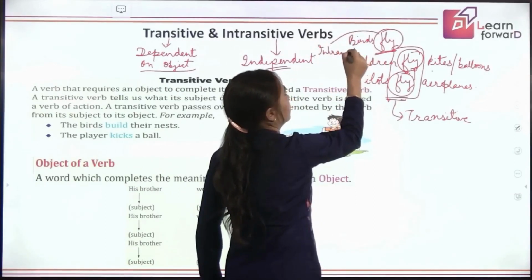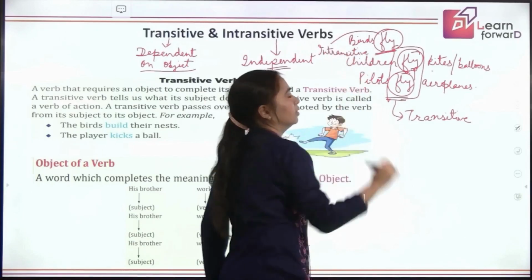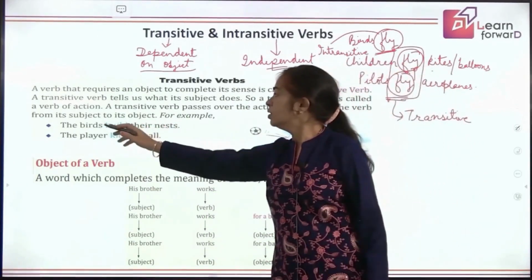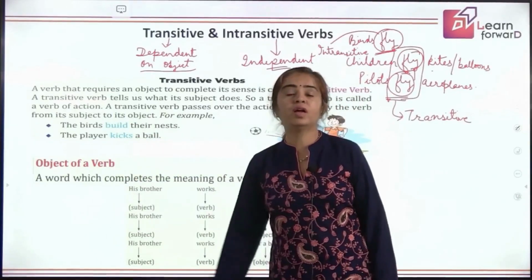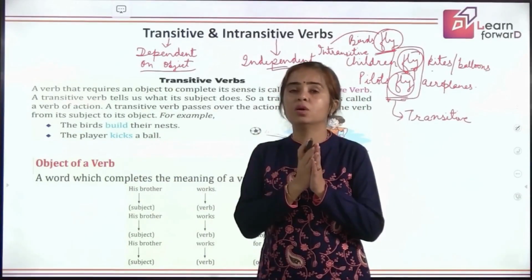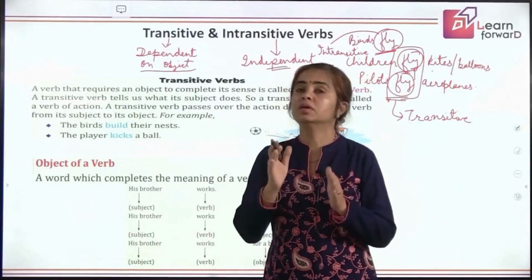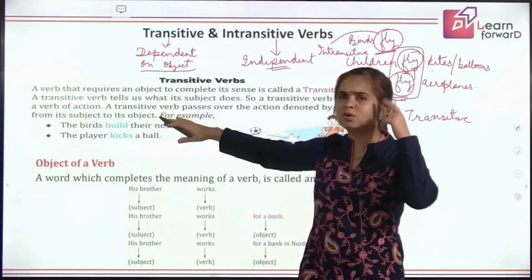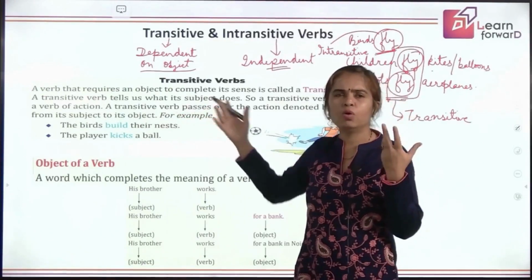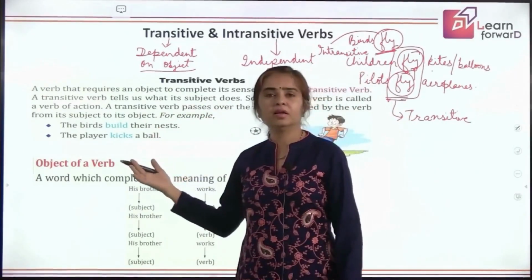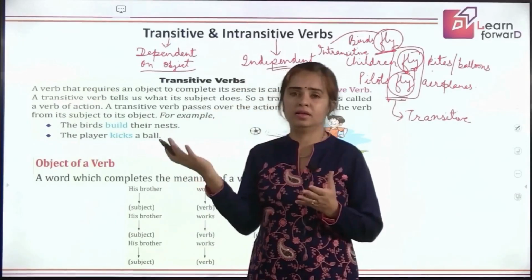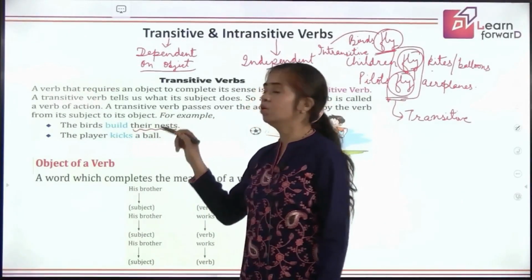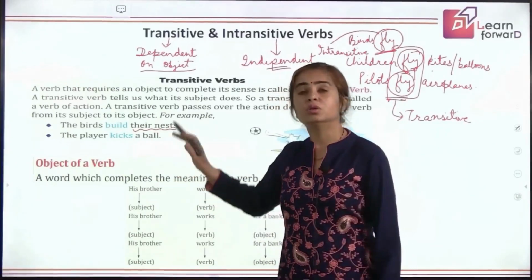I hope the difference is clear to you, right? So let's read some examples here. The birds build. Now we are talking about an action the birds are doing. What is the action now? The birds build. And if I stop here, do you have some question? Do you like to scratch your brain? Oh, what do the birds build? You are curious to know ahead to complete the sentence, and that curiosity is settled down by the word their nests. So this is needed.